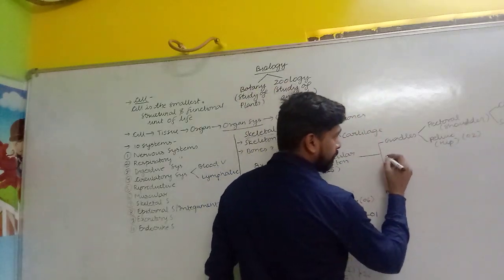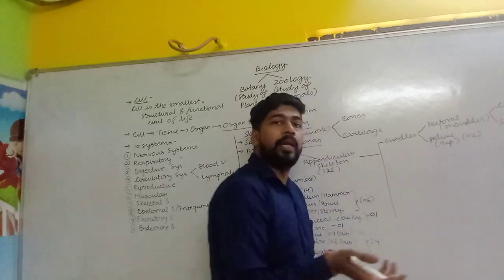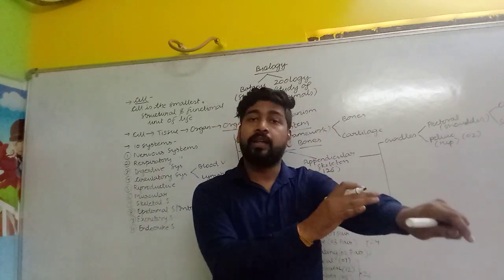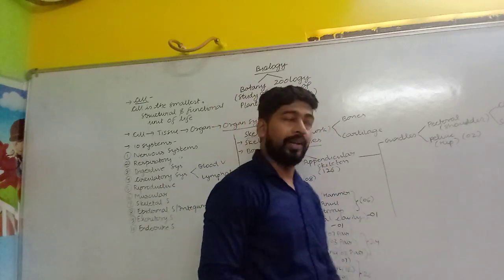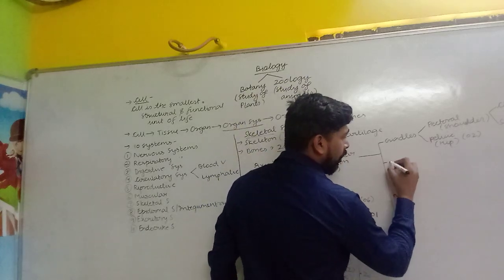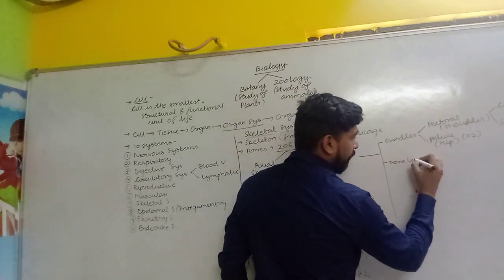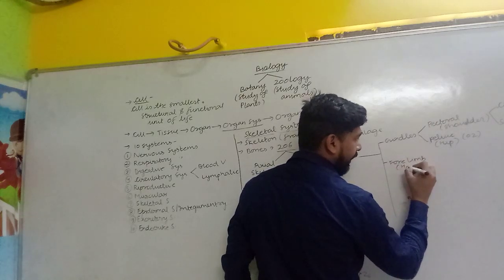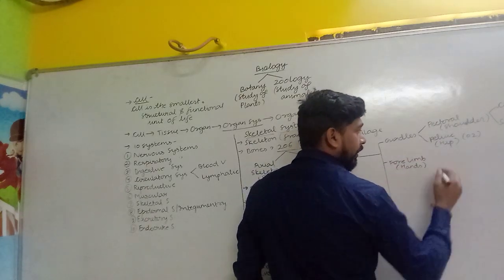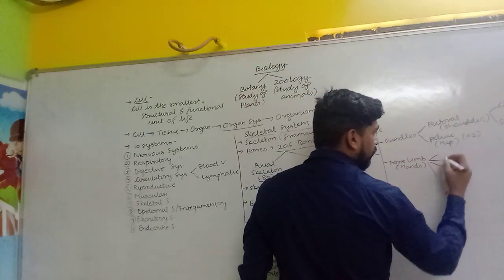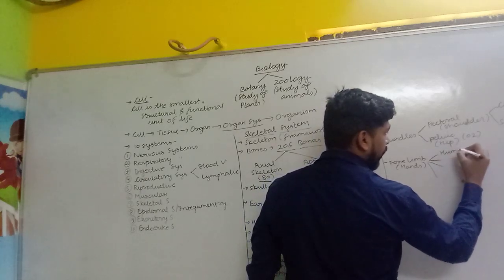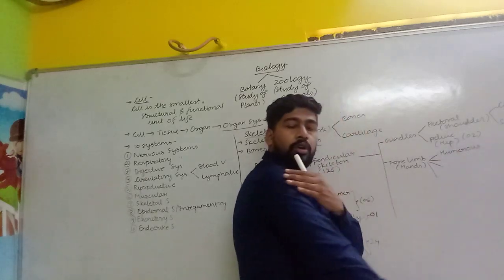Then after, if I discuss the limbs, there are 2 limbs. These are called forelimbs and our legs are called hind limbs. So if we discuss the forelimb, that are our hands, first is humerus.